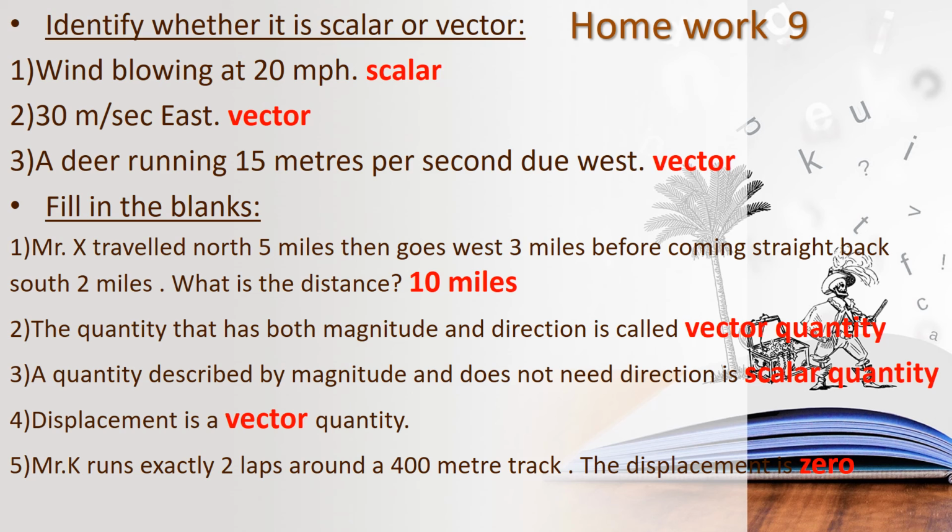Check the answers. The first question is identify whether it is scalar or vector. So the first, wind blowing at 20 mph. There is no direction, children, so it is a scalar. And then 30 meter per second east. Okay, there is a direction, so it is vector. A dog running 15 meters per second due west. There is also a direction, so it is also a vector quantity.